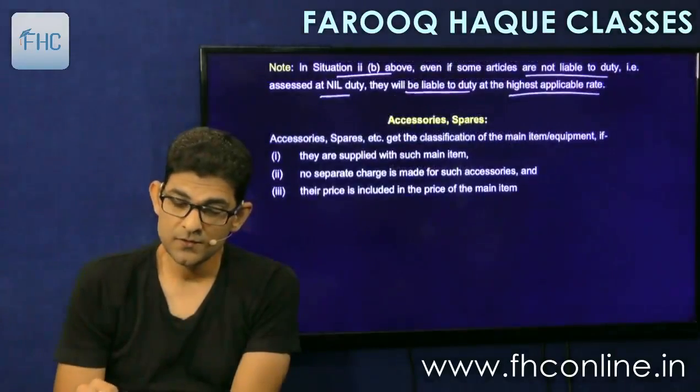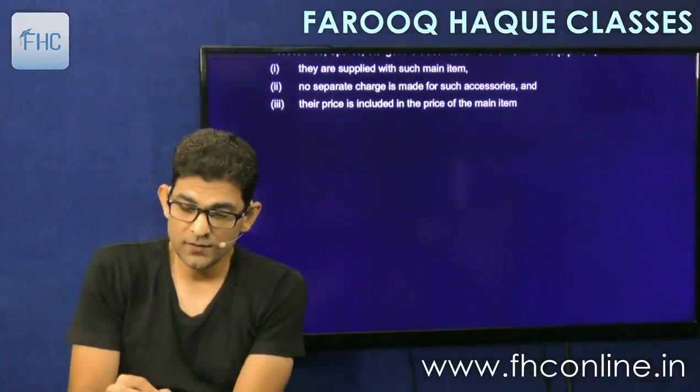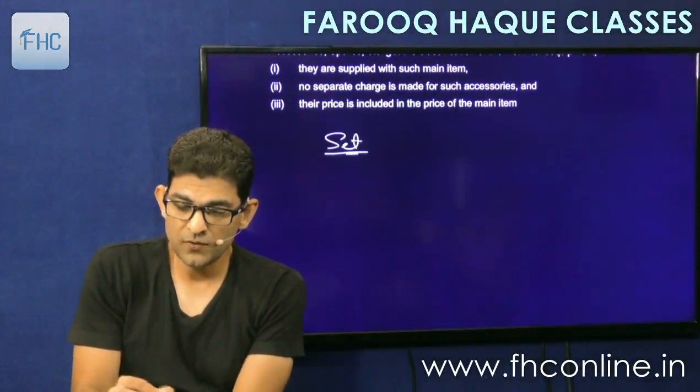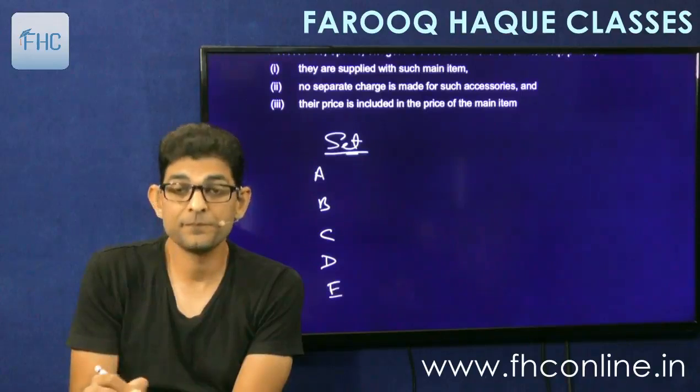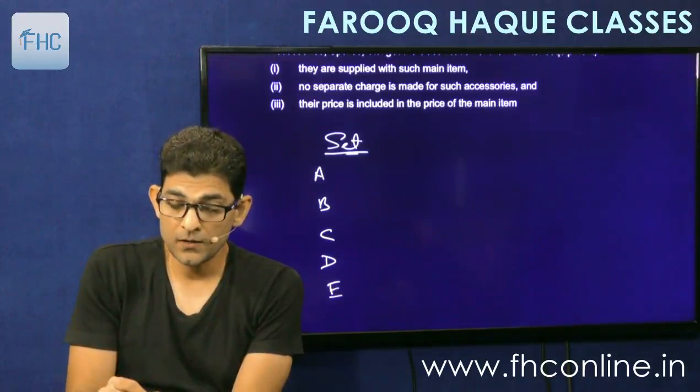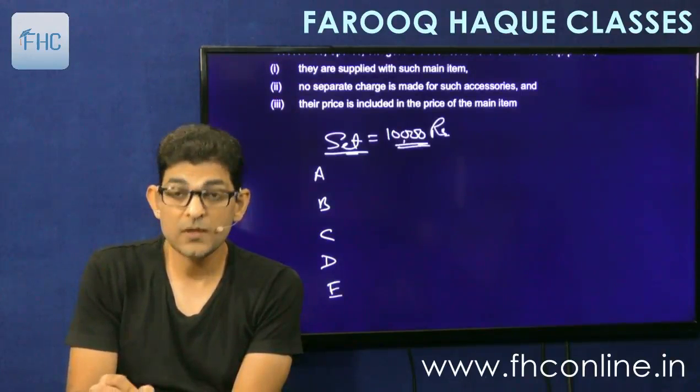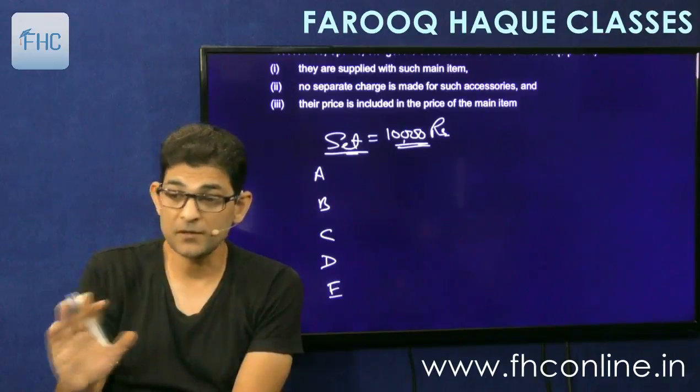Like an example I can give you: this set comprises articles A, B, C, D and E, and this is the whole set. The whole set is imported for 10,000 rupees, and you don't know the values separately.